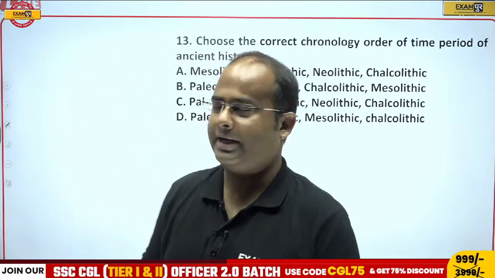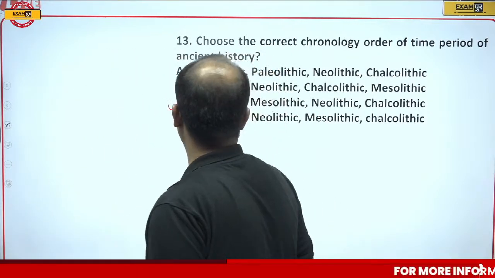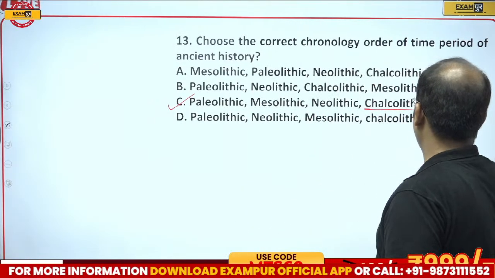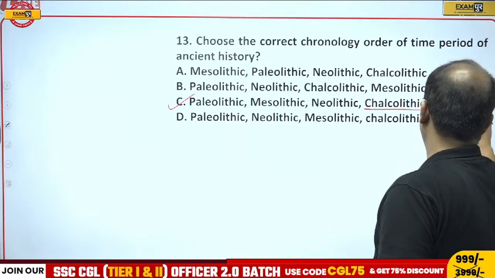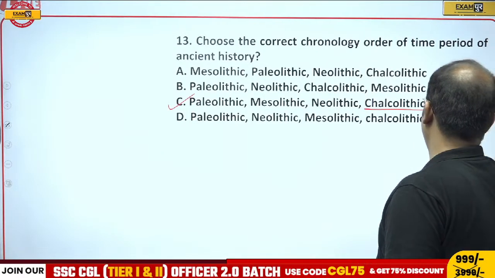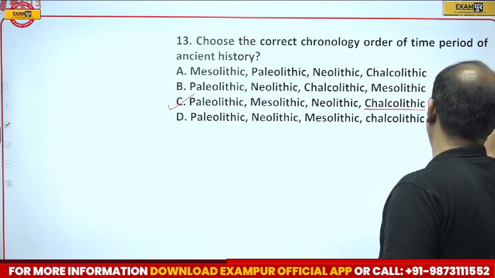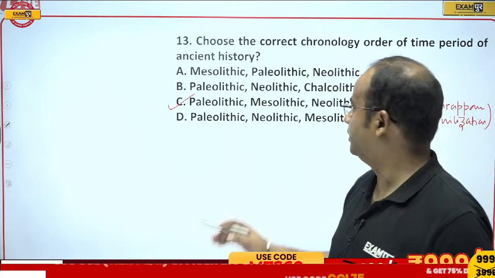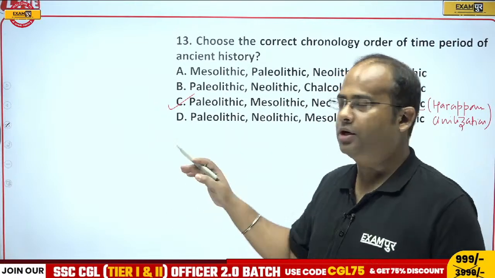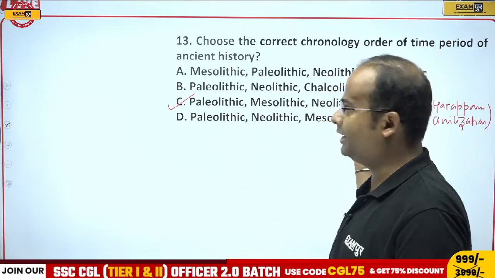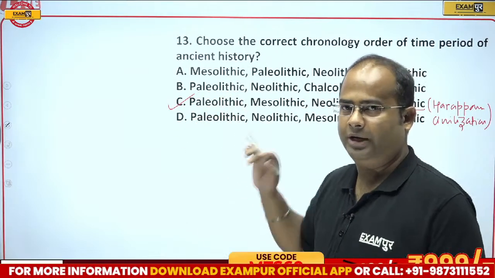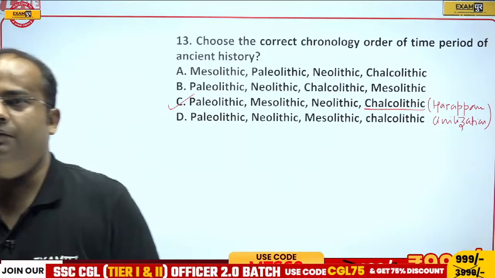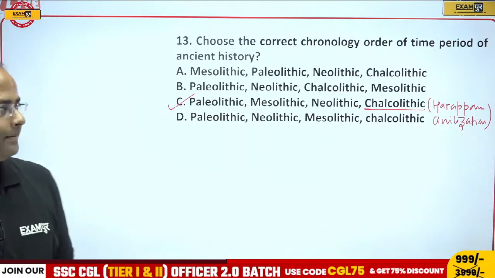Okay guys, the correct answer will be Paleolithic, Mesolithic, Neolithic and Chalcolithic. And Indus Valley civilization or Harappan civilization belongs to the Chalcolithic period. So Paleo, Meso, Neo, Chalco: Old Stone Age, Middle Stone Age, New Stone Age and Copper Stone Age. So correct answer will be option C.